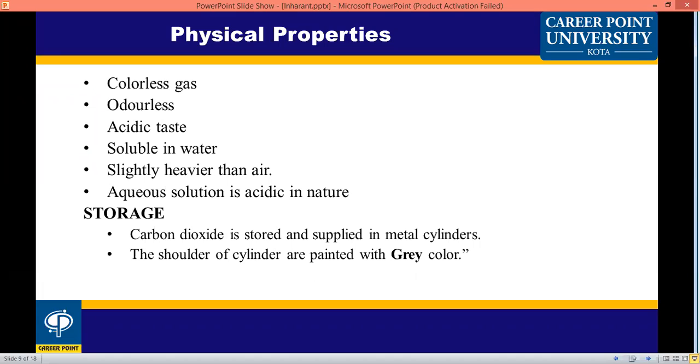Regarding storage and identification of the cylinders: the oxygen cylinder has white at the top and black at the bottom, while the carbon dioxide cylinder is stored and supplied with the shoulder of the cylinder painted gray. So the oxygen cylinder has a white shoulder, and the carbon dioxide cylinder has a gray shoulder.